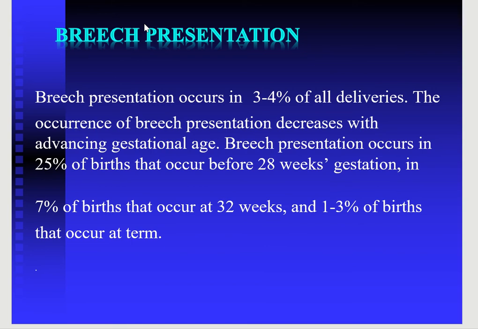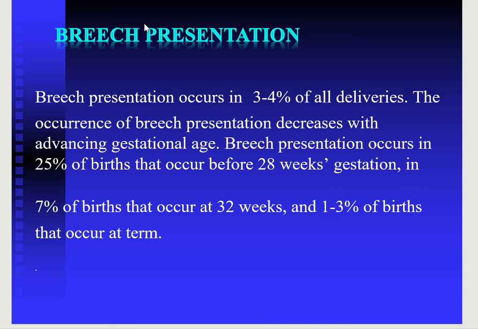Breech presentation. Breech presentation is the second most common presentation after the vertex presentation, and it is usually seen in 3 to 4% of all deliveries at term. The occurrence of the breech presentation decreases with advancing gestational age.